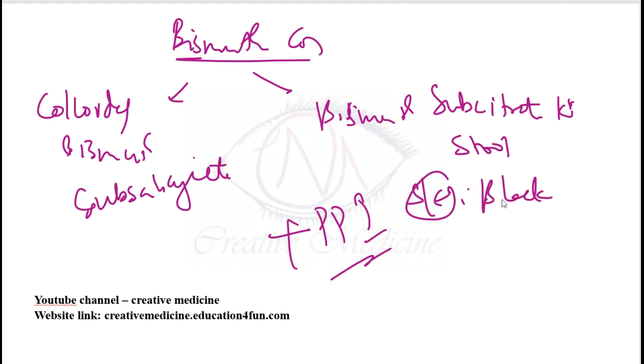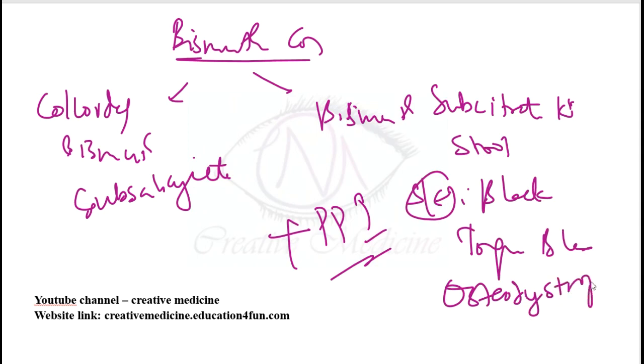They cause stool blackening and tongue blackening, and they cause osteodystrophy. Encephalopathy is also seen with bismuth compounds.